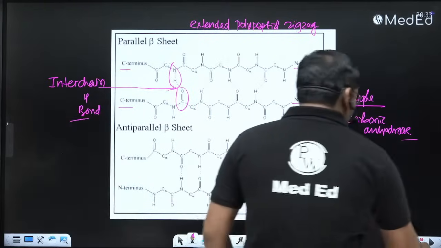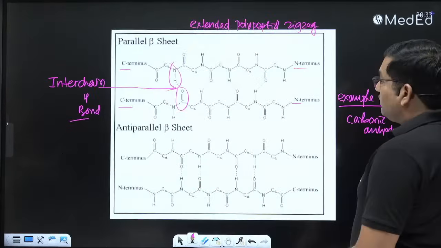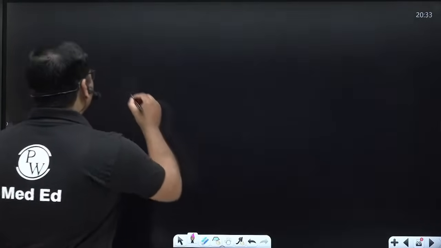Now the third one is the bends, turns and loops.